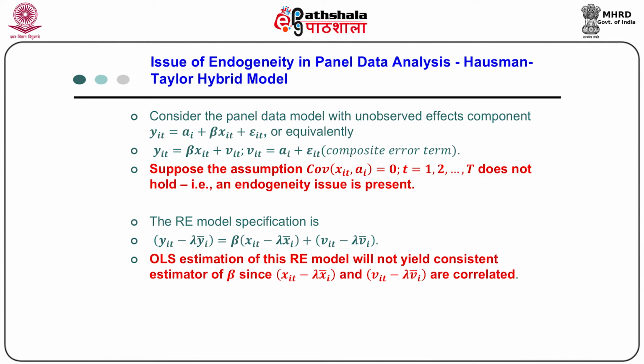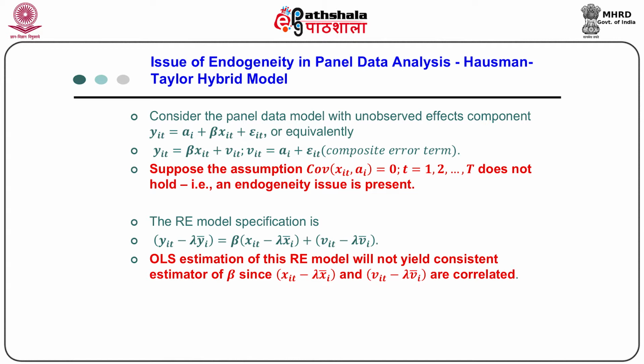Now, let us discuss the issue of endogeneity in panel data analysis, and this is done by the Hausman-Taylor hybrid model. Now, consider the panel data model with unobserved effect component y_it equal to alpha_i plus beta x_it plus epsilon_it, or equivalently y_it equal to beta x_it plus v_it, where v_it is the composite error term having both the unobserved effect as well as the epsilon_it error term. Now, suppose the assumption that covariance between x_it and a_i equal to 0 does not hold, that is, we have a case of endogeneity problem.